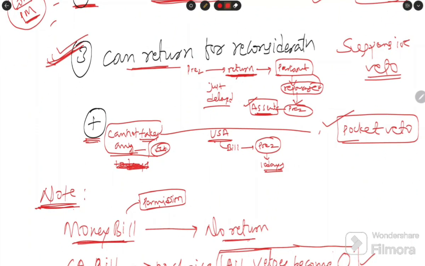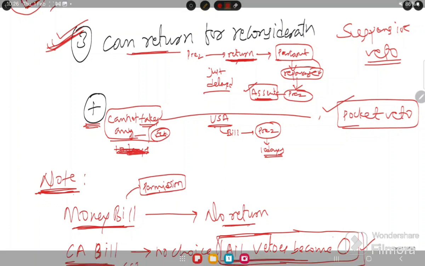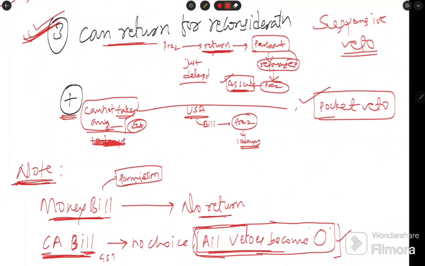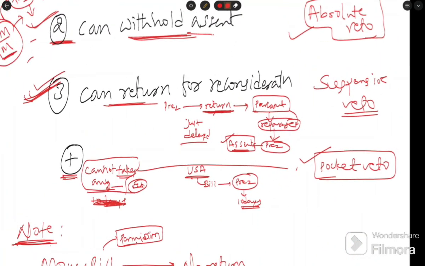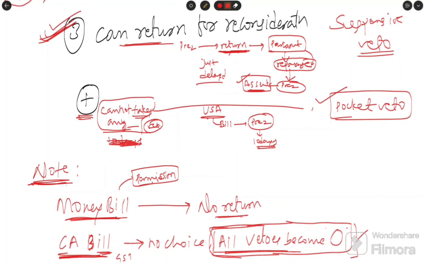Then let's come to the last point, where all vetoes become zero. What does it mean? When a constitutional amendment bill comes to the president, what choice does he have? No choice. He must give assent. Does he have any veto, absolute veto, suspensive veto, any veto? No vetoes. Why?